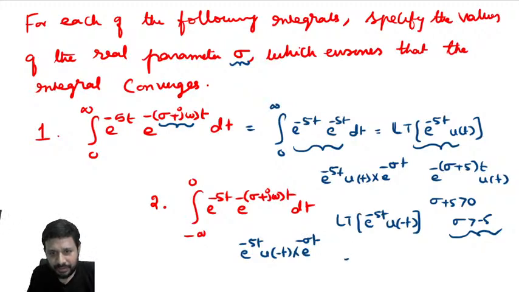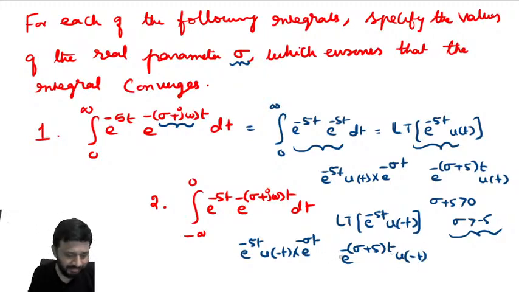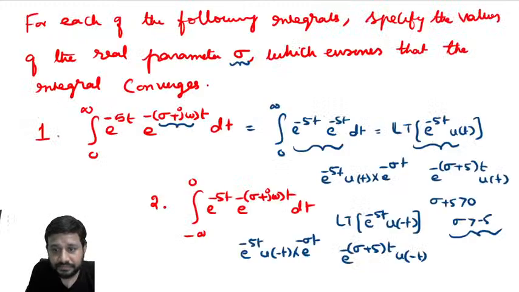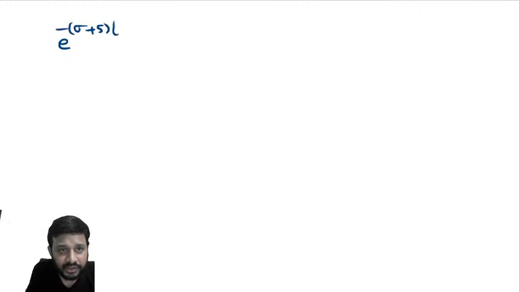So this is e power minus of sigma plus 5 into t u of minus t.